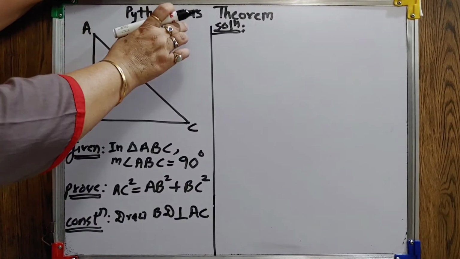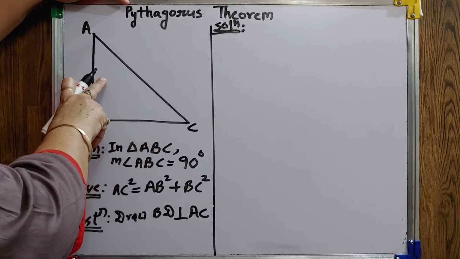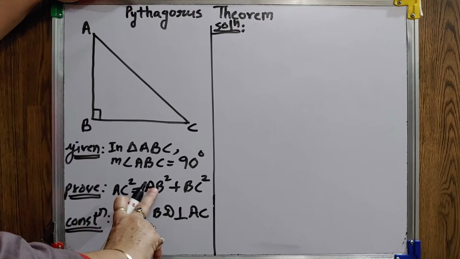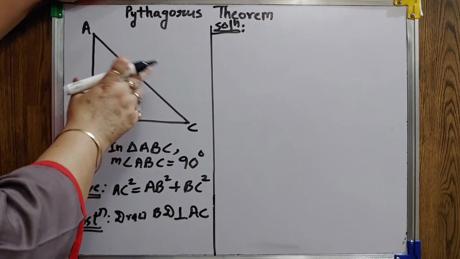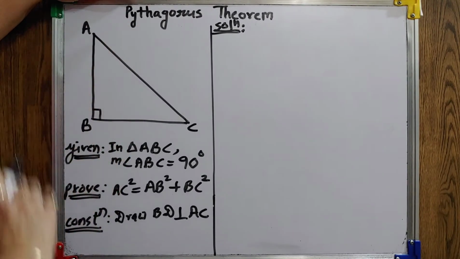Now, the Pythagoras theorem. You know what the Pythagoras theorem is? It is applicable in a right angle triangle. The square of the hypotenuse is equal to the sum of the squares of the remaining two perpendicular sides. Now, this theorem we are applying, but here we have to prove this theorem.